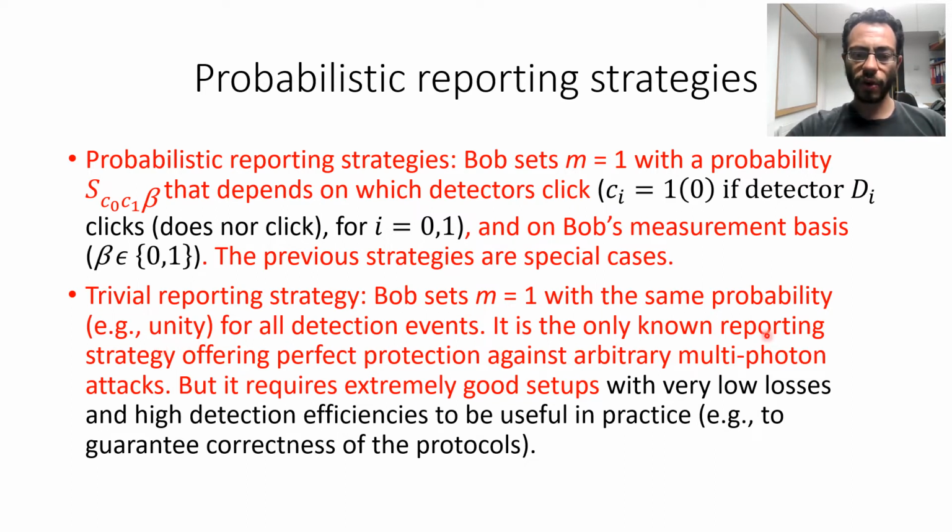This is the only known reporting strategy offering perfect protection against arbitrary multiphoton attacks. But it requires extremely good setups with very low losses and high detection efficiencies to be useful in practice. For example, to guarantee that the protocols work correctly.